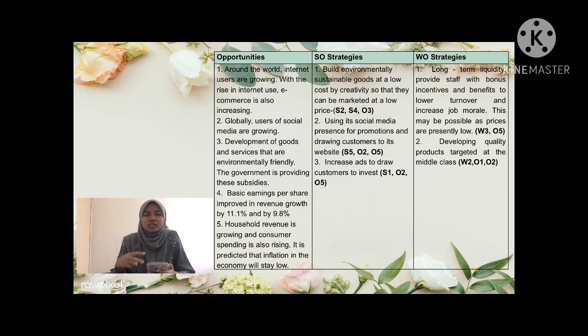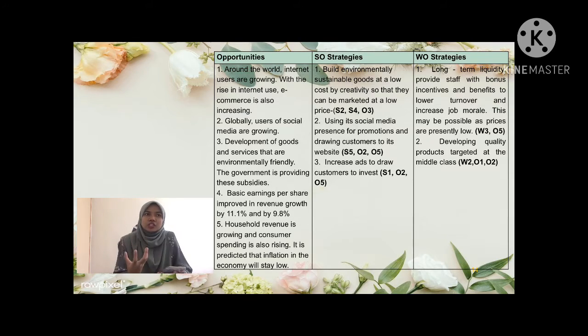Strength number 2 is that Nestle has a low cost structure, and strength number 4 is that it has a professional, highly educated, creative, and diversified labor force. I take advantage of the opportunity from the development of goods and services that are environmentally friendly.